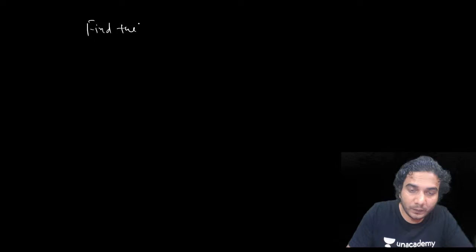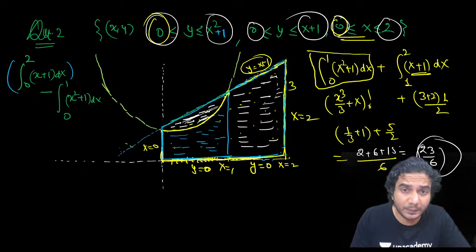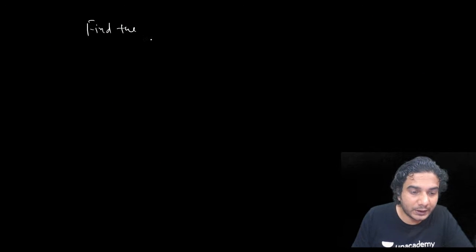Okay. Find the area. It's not necessary that you always integrate, okay? Like here is a trapezium, so you can apply the area of trapezium. If you have a circle, you can apply the area of circle, pi r square. Semicircle, pi r square by 2. Quarter circle, pi r square by 4, okay? Are you getting these points? So where you don't have to integrate, that is even better.